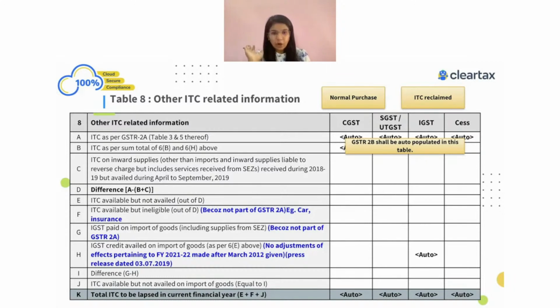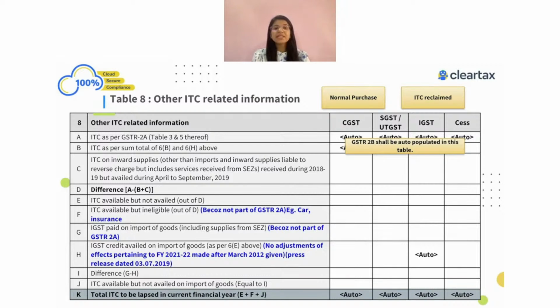I'm not going into any complications. A very simple example: I purchased something with 100 rupees ITC, and then a credit note was issued, again let's say for 20 rupees. So the net ITC which I can claim is only 80 rupees. Now, when you look into 8A, what value are you going to get in 8A? You will see 80 rupees. But when you look into 8B,